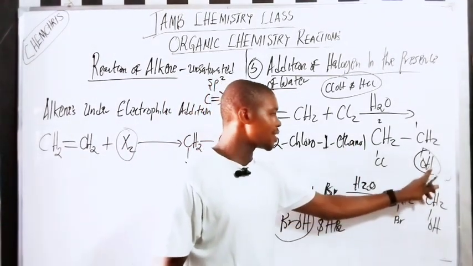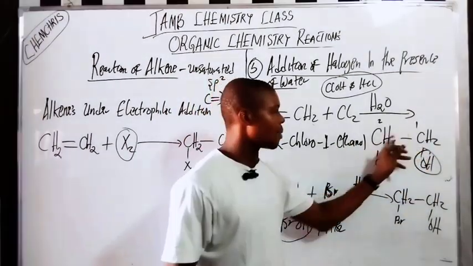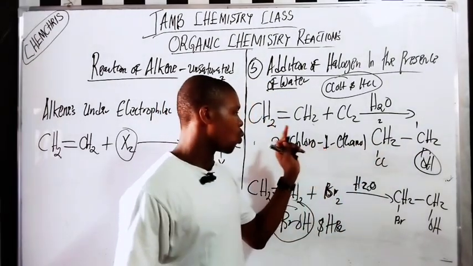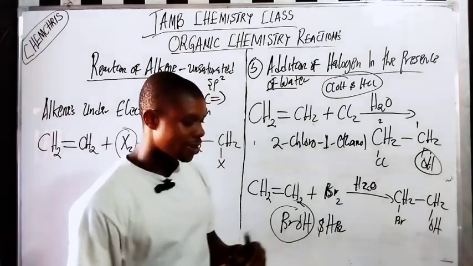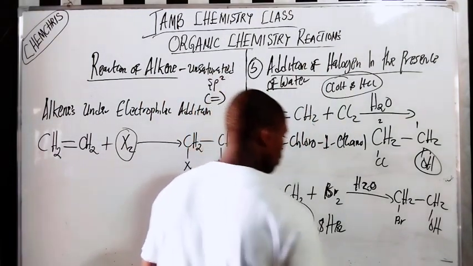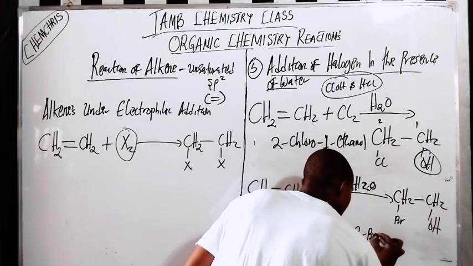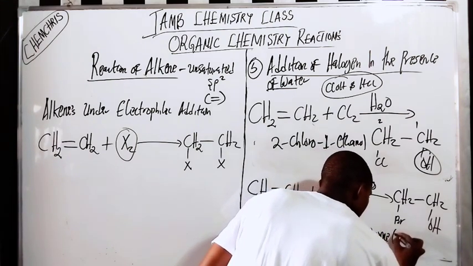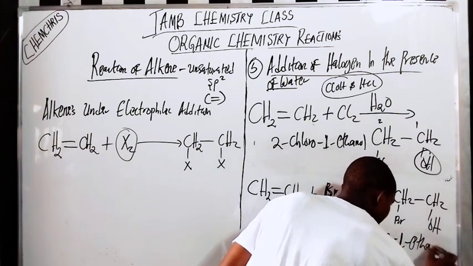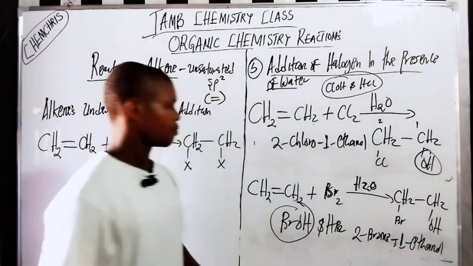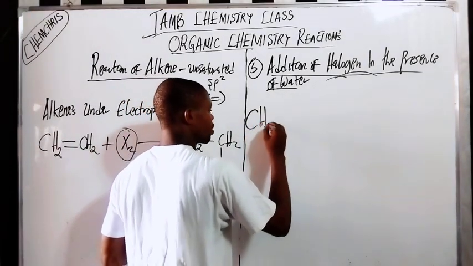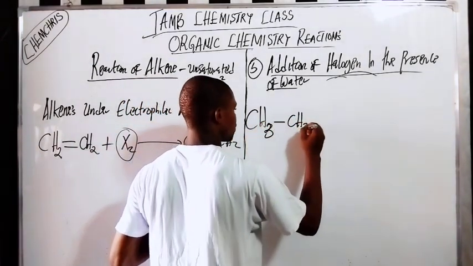The OH is on carbon number 1, and here we have 2 carbon atoms, so that's why it's called ethanol. But the OH is on carbon number 1, so that's why I say 1-ethanol. Do you understand? That is it. The same thing here is going to be 2-bromo-1-ethanol. So when you have something like this, CH2 CH3 CH2 C